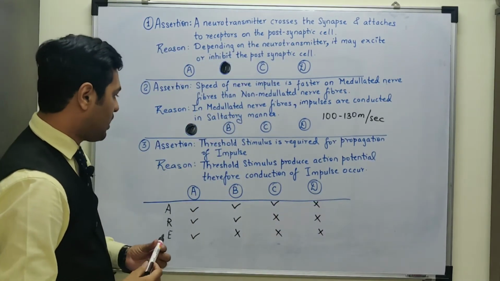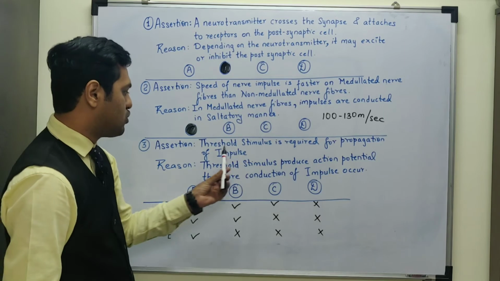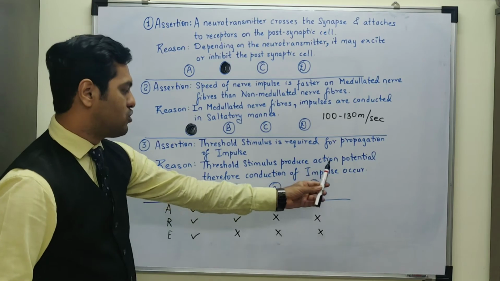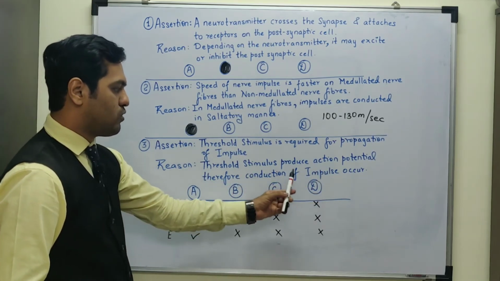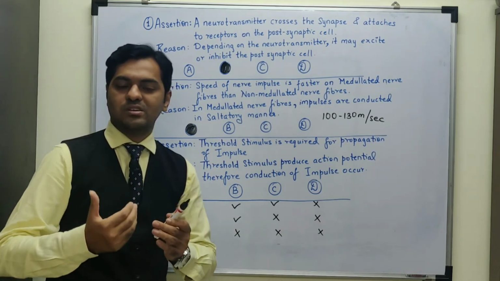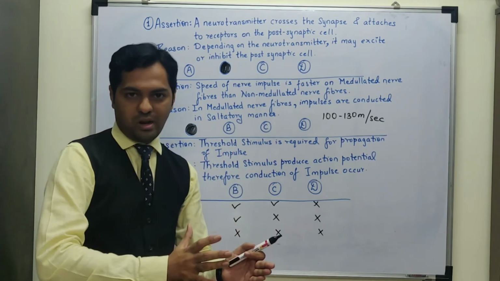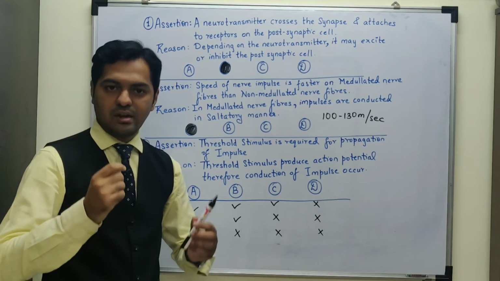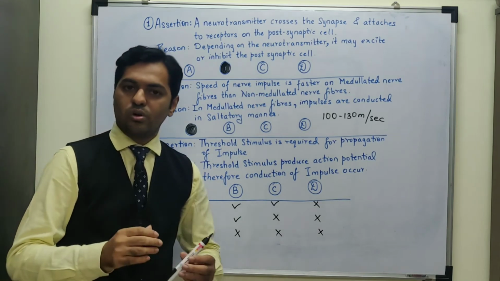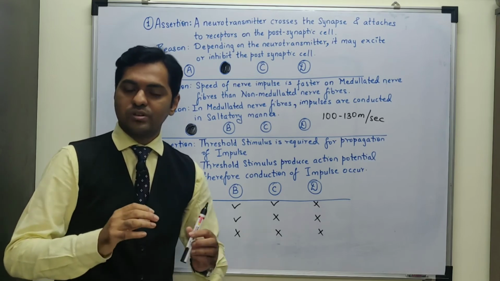Moving to the third MCQ, where the assertion statement states that threshold stimulus is required for propagation of impulse. And the reason statement states that threshold stimulus produces action potential, therefore conduction of impulse occurs. Now, whenever nerve impulse conduction occurs, the first stage is the resting or the polarized stage. From the polarized to enter into the depolarized stage, wherein the action potential is generated, it is essential that threshold stimulus is generated. Now what is threshold stimulus? It is the minimum stimulus intensity which is required.